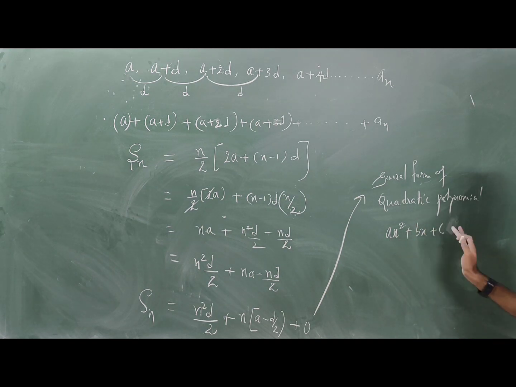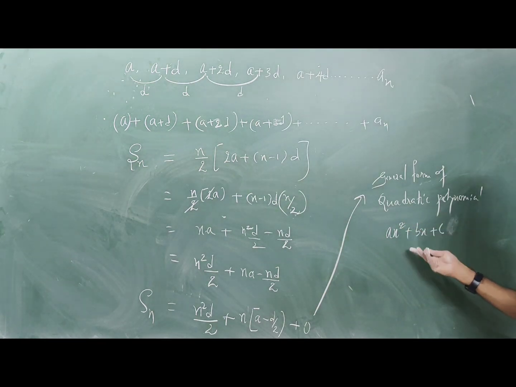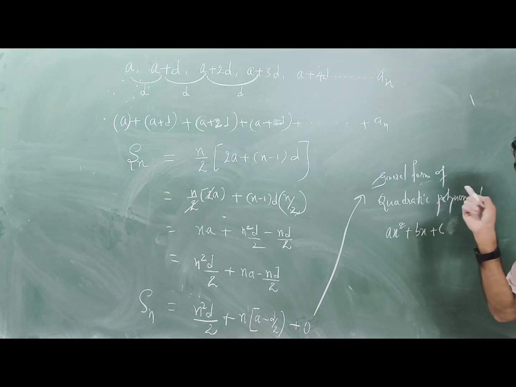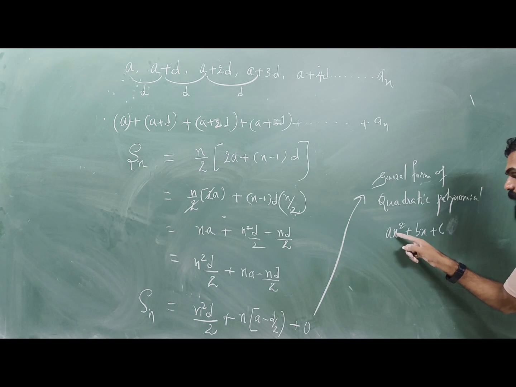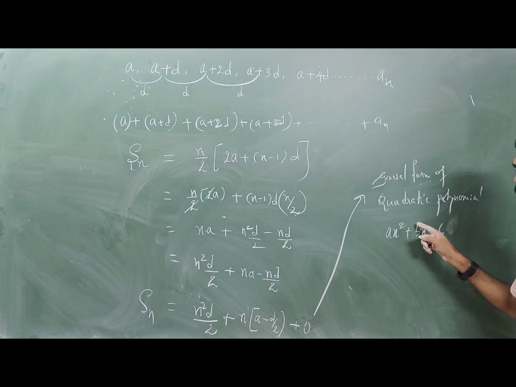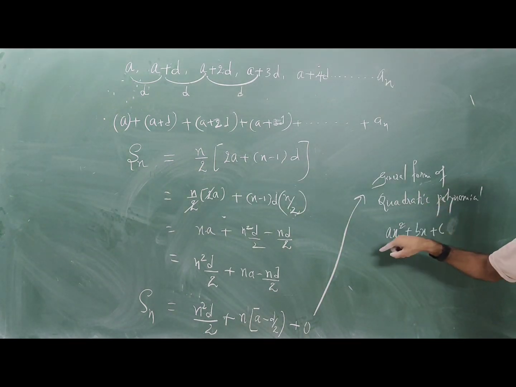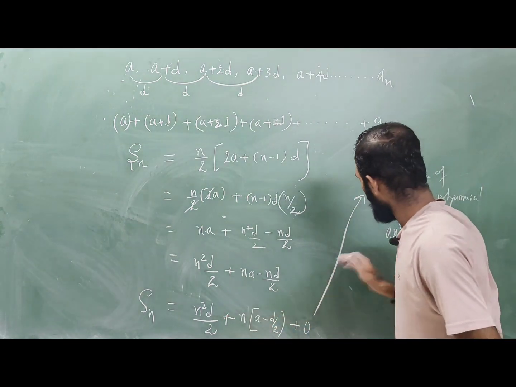So a, b, c are constants, which are real values, and x is the variable, whose value is unknown. For the variable x which has power 2, we call this a quadratic polynomial.